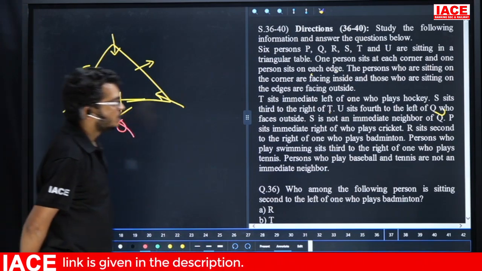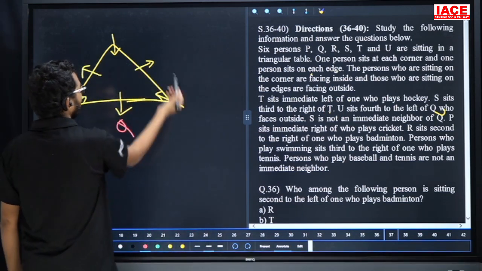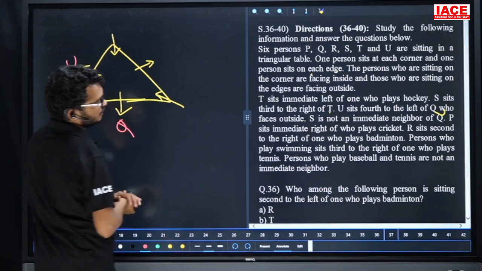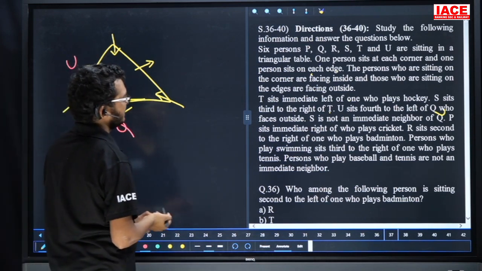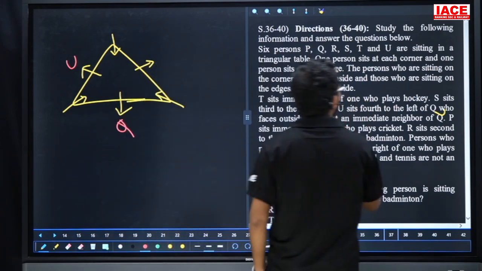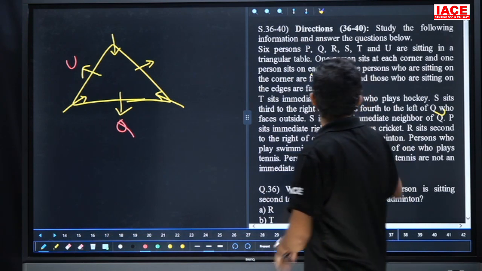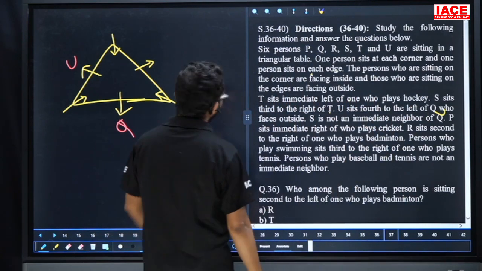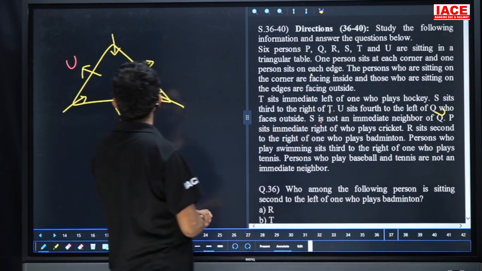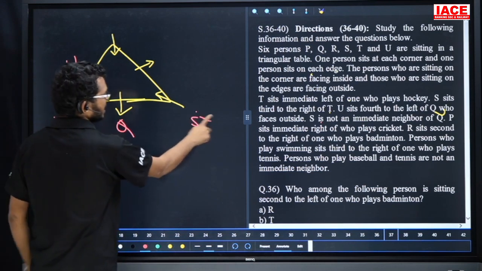Now, U is fourth left of Q. For Q, first left, second left, third left, fourth left is U. Yes, leave it. Next one. Friends, again, T sits immediate left of the one who plays hockey. Don't know. S is third right of T. Leave it. U sits fourth left of Q. Who faces outside? Q is outside. Next, S is not a neighbor of Q. That means for S there is no chance here. Next, leave it.